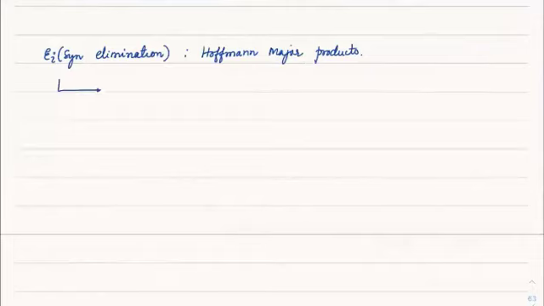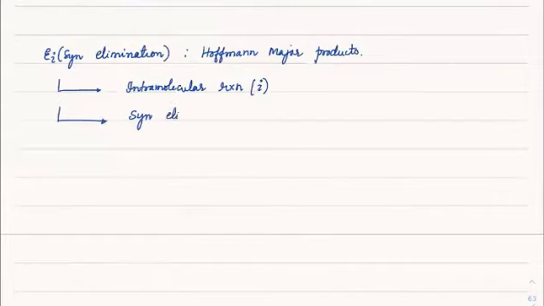Ei is all about intramolecular reaction. That I always represents intramolecular, whether it is SNi or Ei. Next, it is always going to be syn elimination. Intramolecular usually always goes for syn elimination. Second, there would always be a cyclic transition state.